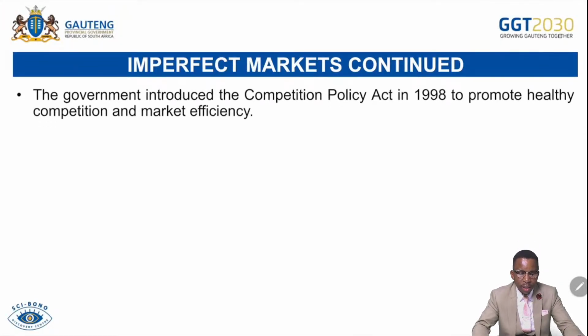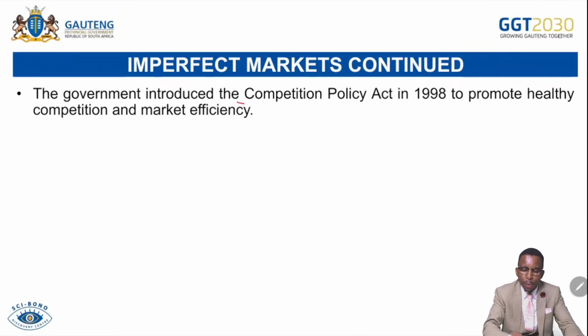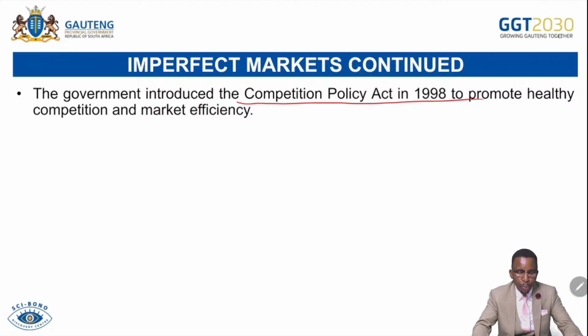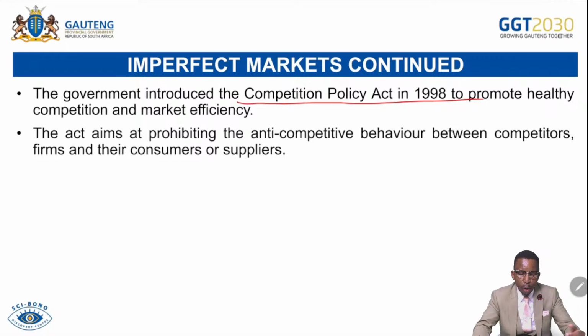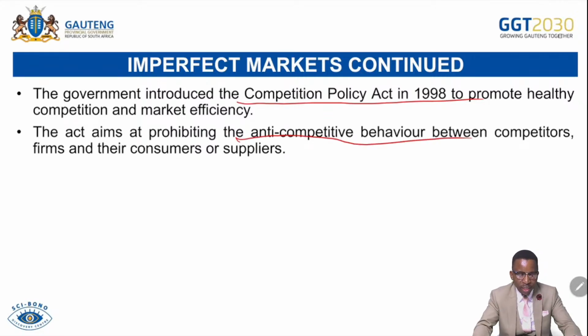We continue. Government introduced what we call the Competition Act of South Africa that we spoke about to promote healthy and fair competition within the economy. So it aims at prohibiting anti-competitive behavior or restrictive practices between competitors and firms and their consumers or suppliers. So it ensures that there's fair competition within the economy. It promotes entry of new businesses, even smaller businesses, in the market, allows even marginalized people to participate freely in the economy, and ensures that there's market efficiency. Those are some objectives of the Competition Act of South Africa.